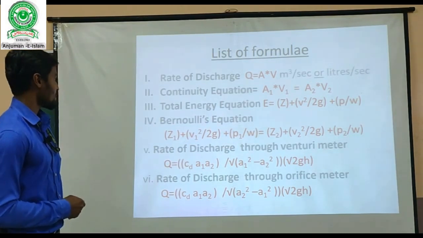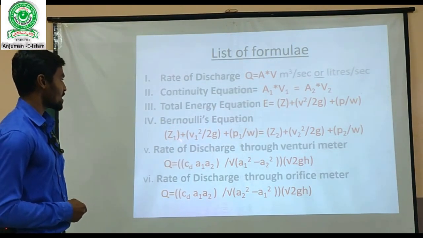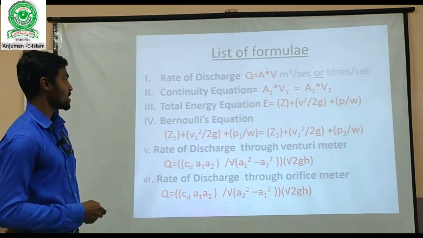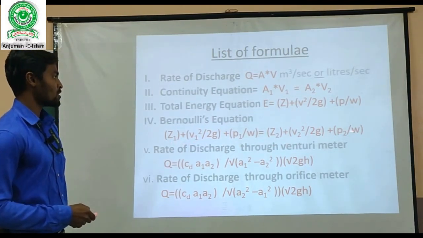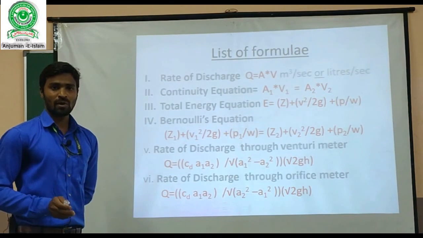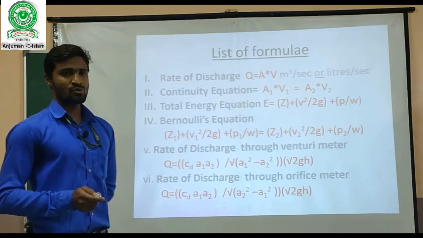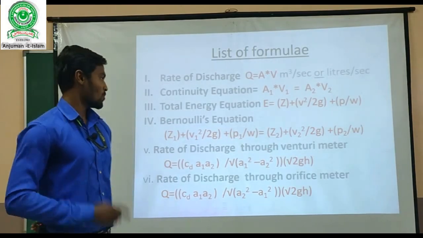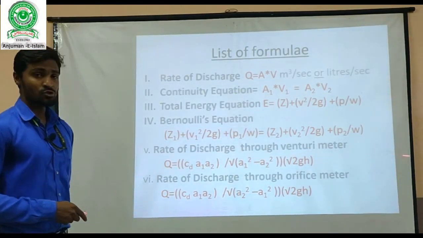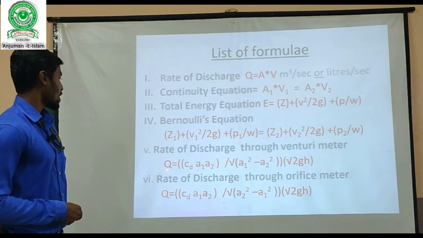Next one is Bernoulli's equation. Here the total energy at one end is equal to the total energy at another end. Mathematically we represent it as Z1 plus V1 square by 2G plus P1 by W is equal to Z2 plus V2 square divided by 2G plus P2 by W. Rate of discharge through the venturimeter is denoted by Q.